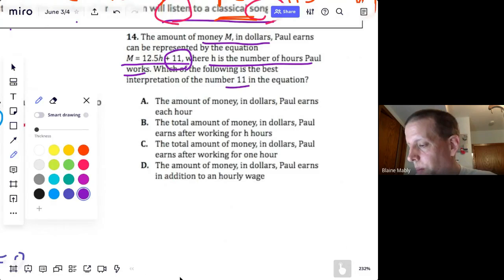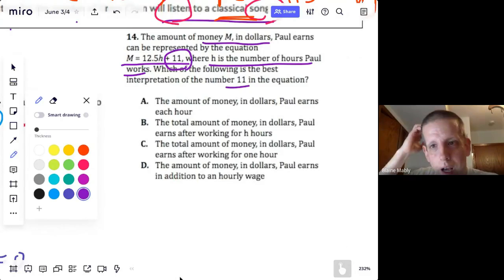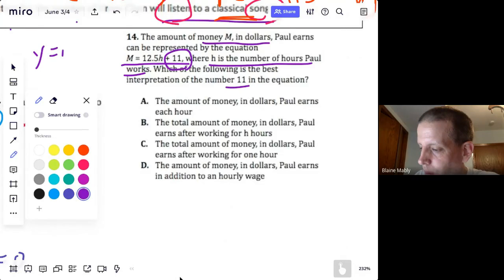So if you remember, when we have lines, the slope form of a line, y equals mx plus b.